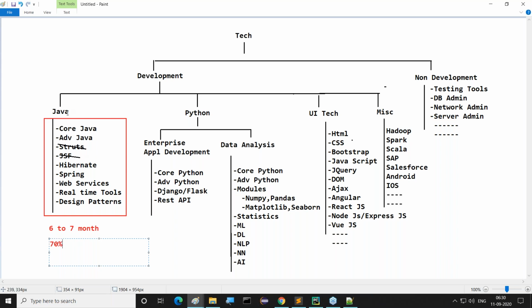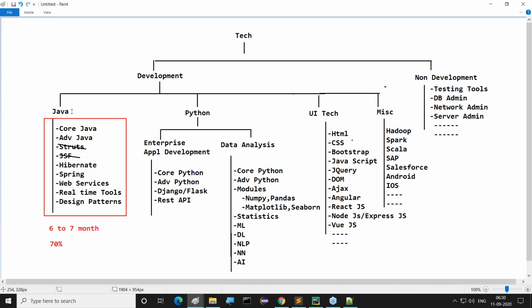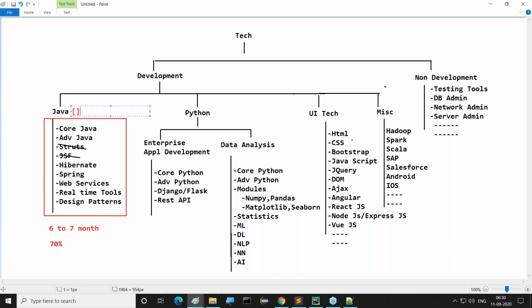In Java, in the sense, nowadays we can understand enterprise application development. Java in the sense, enterprise application development.